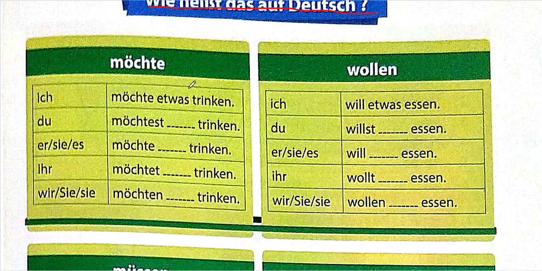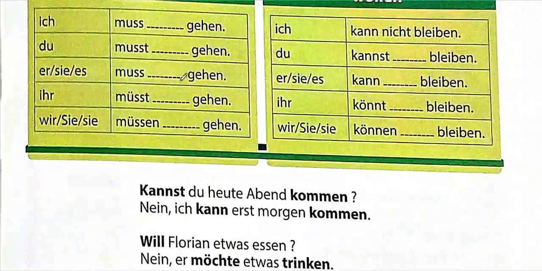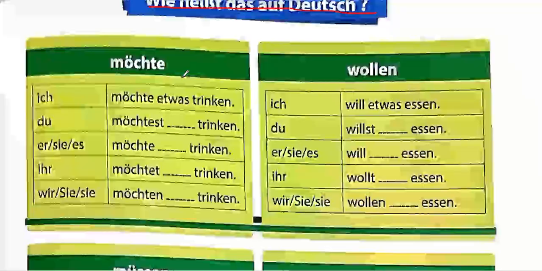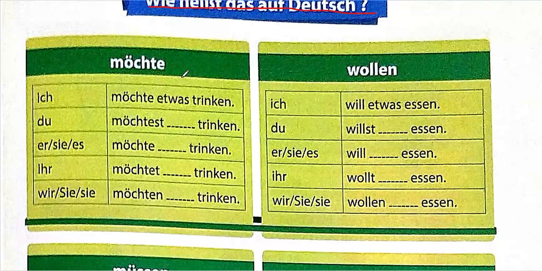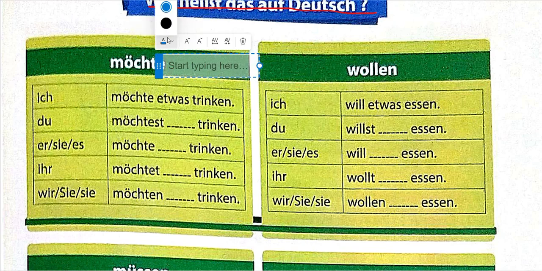So let's see. I am able to see a modal verb conjugation table, which is very, very important because modal verbs are very important. You need to be able to identify them. So the first modal verb that we have over here is möchten. Here they should add an N. That would be more appropriate and easy to understand.